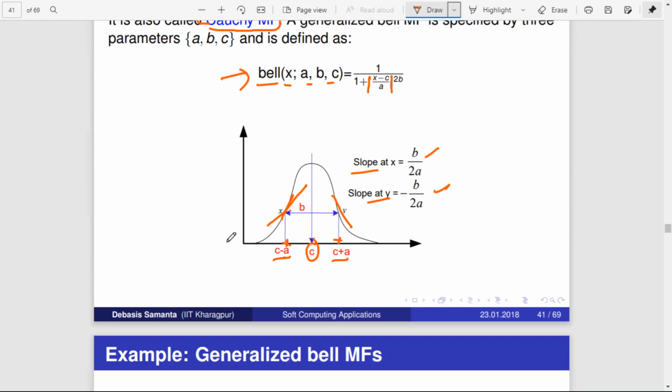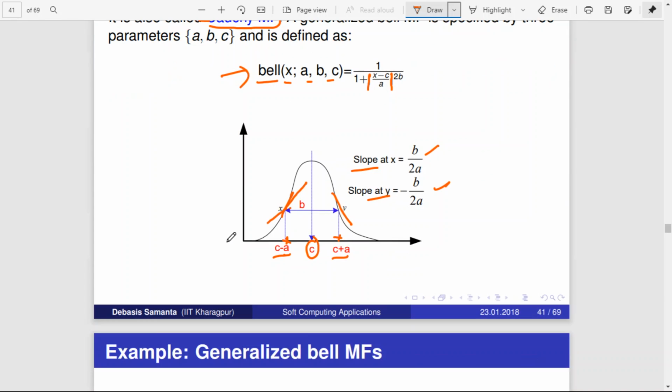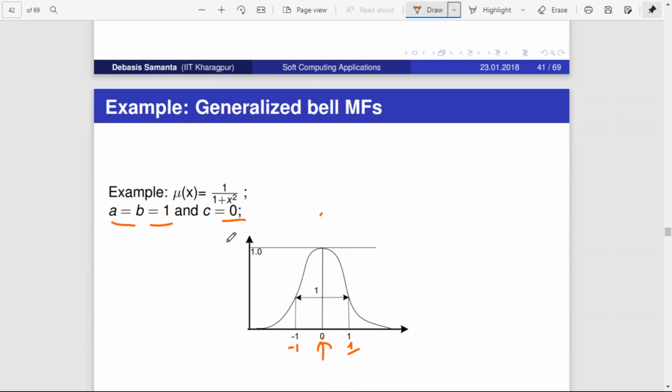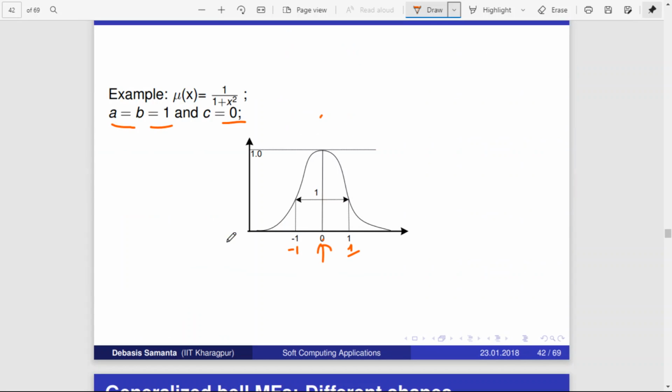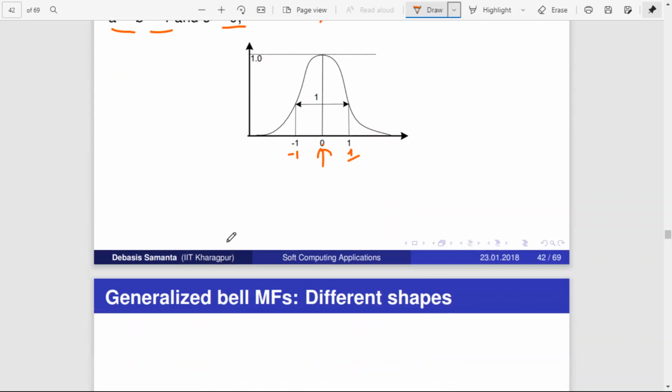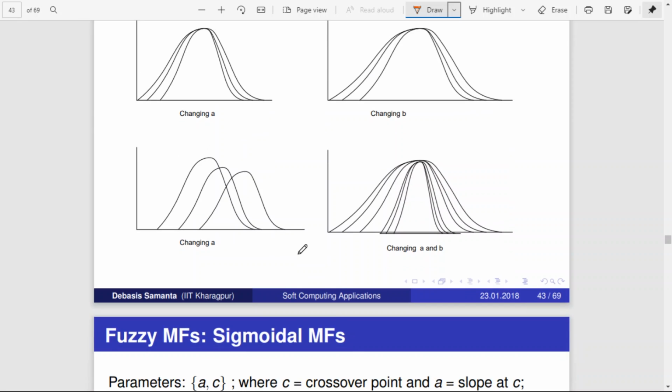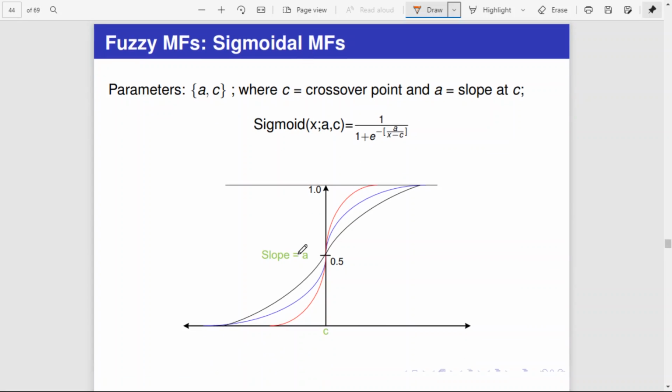So in this generalized bell curve, by changing a and b, the shape of the curve can be changed, okay. That is, by changing a, the curve can become like this, similarly like this. By changing b, it may become like this, right? So similarly, by changing a and b, you can also change the shape of the curve, right? Okay. So next we will be discussing sigmoid.